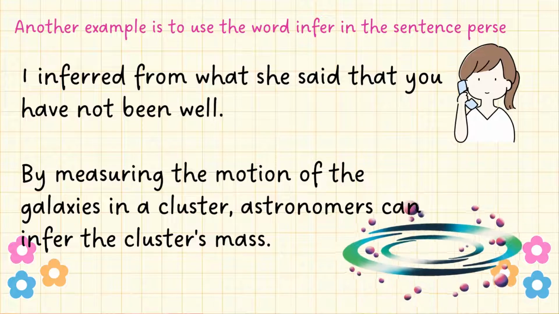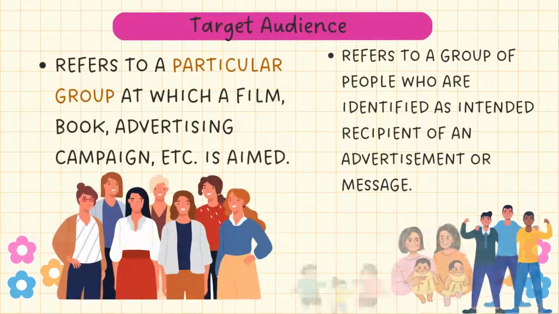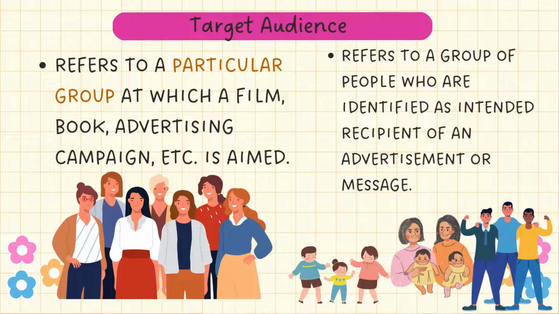Another way is to use the word infer in the sentence per se. Example, I inferred from what she said that you have not been well. Or, by measuring the motion of the galaxies in a cluster, astronomers can infer the cluster's mass. Using the word infer in a sentence made it explicitly implying inferring. So that is inferring. Now let's go to target audience.